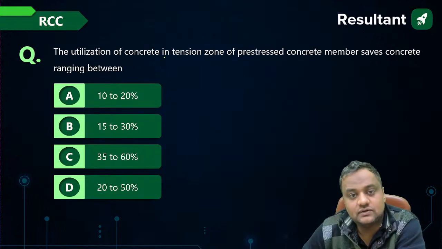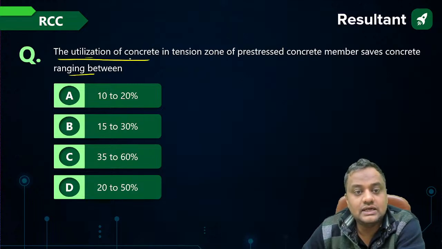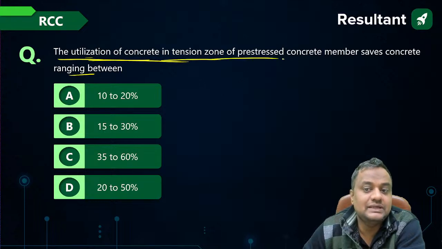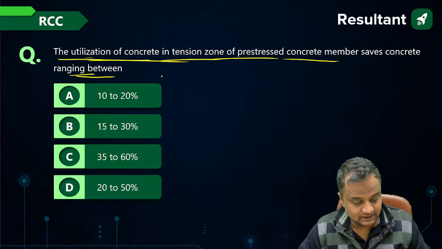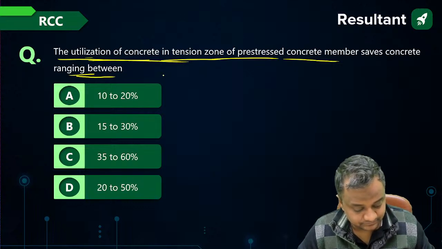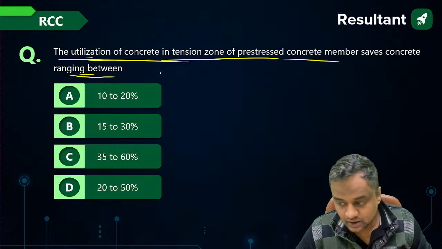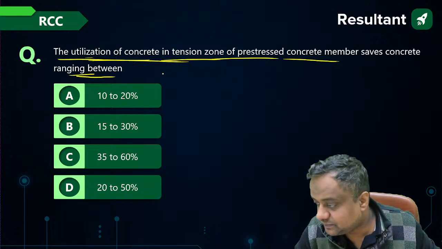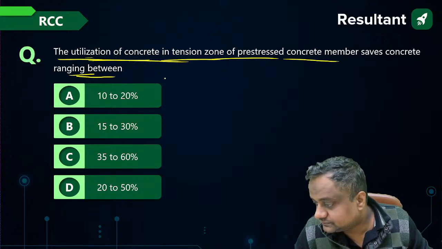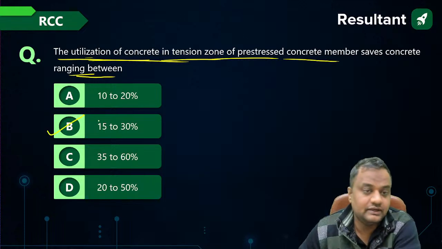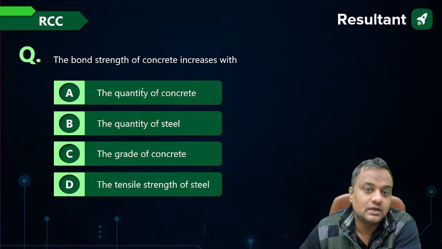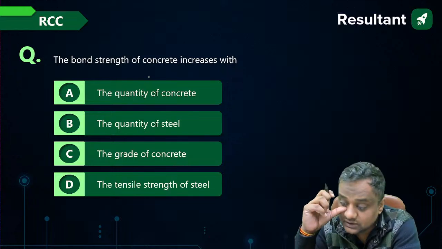The utilization of concrete in tension zone of pre-stressed concrete member saves concrete in the range between. How much concrete is approximately saved? It is 15 to 30%.